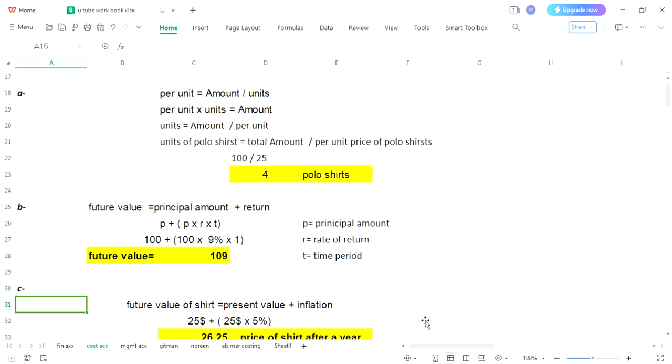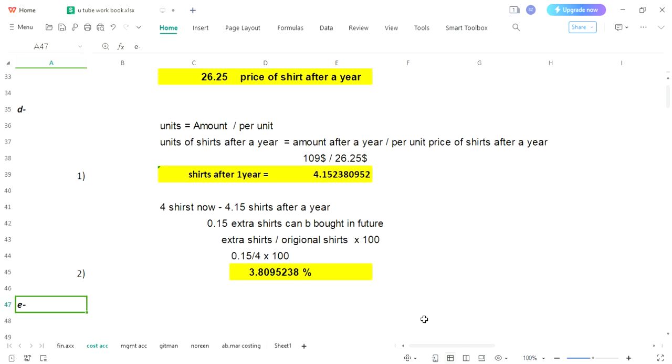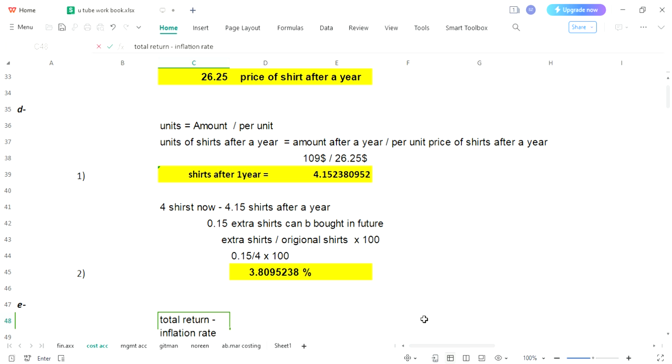Look, first we will calculate the real rate of interest. For the time being, we will see total return, and you will subtract inflation rate. Okay, again understand what we are going to calculate.